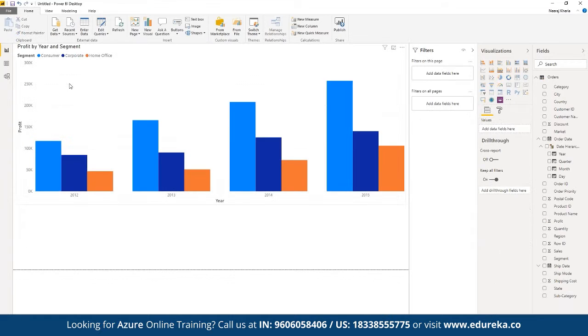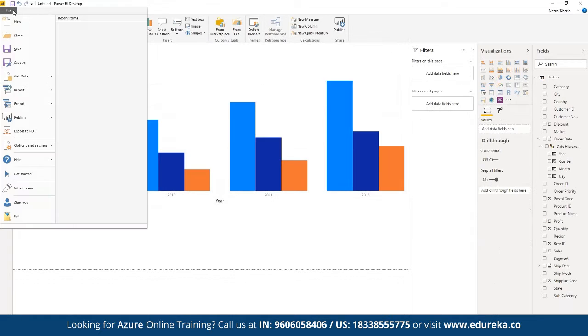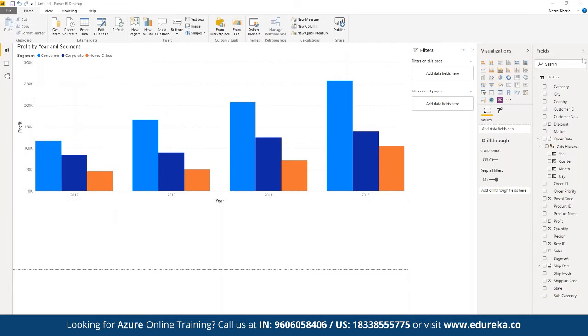And once we are done, we can simply go to the file section, and here we can save the entire report. We can export this to PDF as well, or we can generate a complete visualization dashboard where we can click on publish. And then when we publish, we can create a complete dashboard through which the end users can interact with the entire data set that we have defined. So that they will be able to interact with how the data has been defined, and then they can work accordingly.